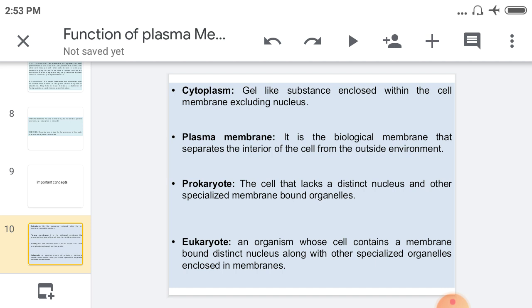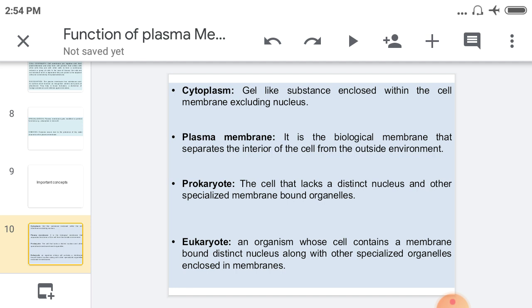What is meant by the prokaryote? Prokaryote means a cell that lacks a distinct nucleus and other specialized membrane-bound organelles. It means in the prokaryote, the unicellular cells are present, and they lack the distinct nucleus and different types of organelles. That is called the prokaryotes. Prokaryote means only single-celled organisms are present here.